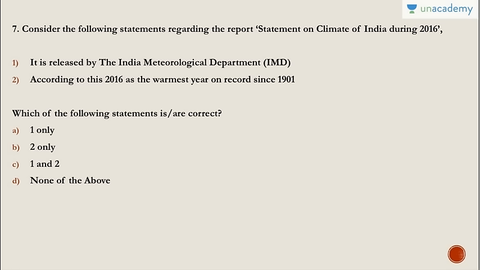Question number 7. Consider the following statements regarding the report Statement on Climate of India during 2016. It is released by Indian Meteorological Department. According to this, 2016 is the warmest year on record since 1901. Which of the following statements are correct? Answer is C. So that is 1 and 2.